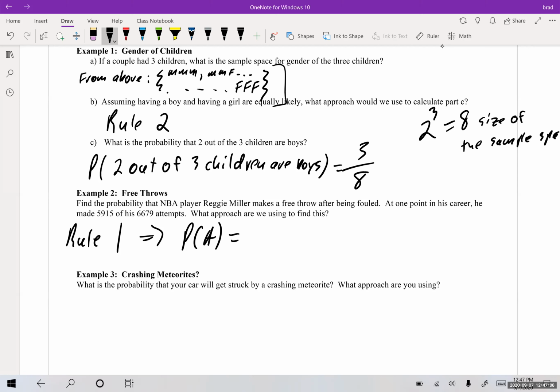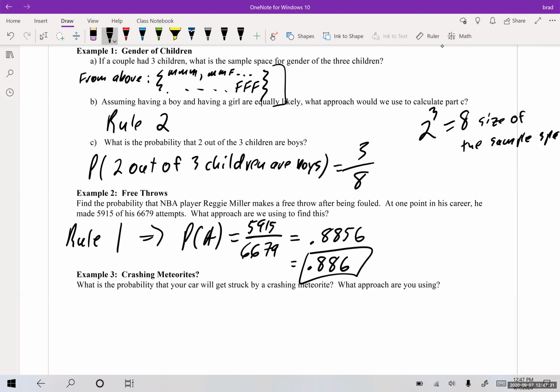So for Reggie Miller, it was 5,915 divided by his total number of free throws, which was 6,679 at one point. So this is going to be 0.8856, but I said that we should use 3 decimals, so I'm going to use 0.886. So he has a probability of about 0.886 of making a free throw after being fouled.